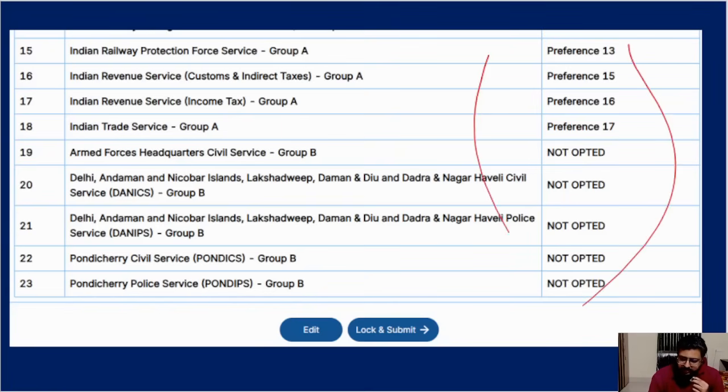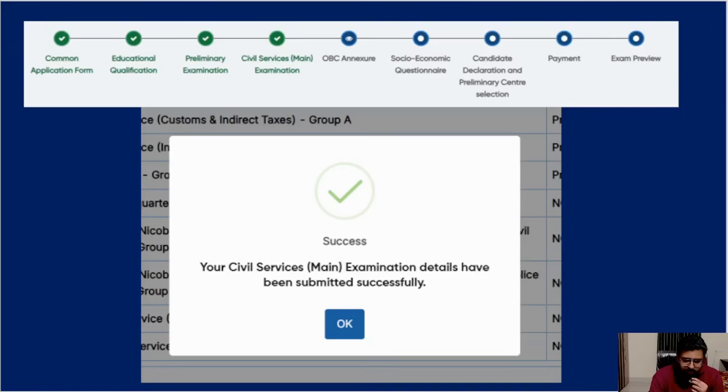So after you filled everything, they will ask you to lock and submit. Every time they're asking you to lock and submit. After locking, see, successful, mains also done. So these 4 you have filled now.